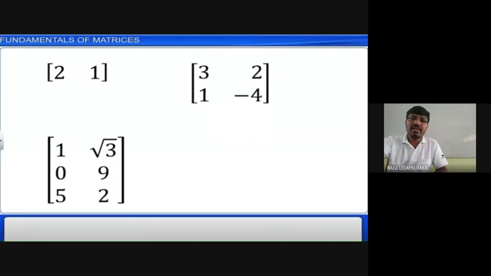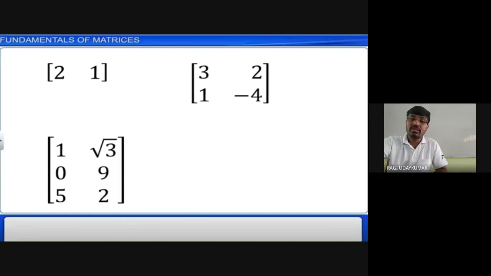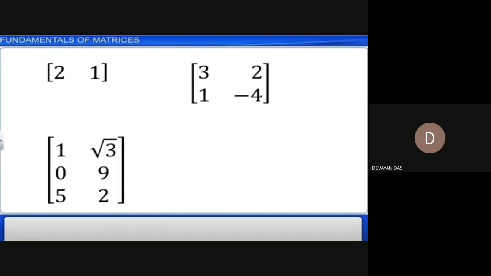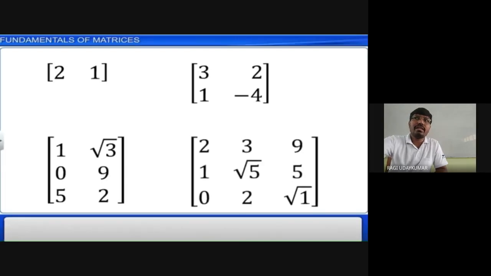Third matrix, now whatever is shown to you? Sir, 3 rows, 2 columns. Don't get confused with this. See here, row means line, so draw a horizontal line so that you can avoid the confusion. Did you get my point here? You can avoid the confusion when you draw the line. Third one, fourth one, whenever you see, 3 rows are there, 3 columns are there. So these are just the fundamentals of matrices we are learning now.